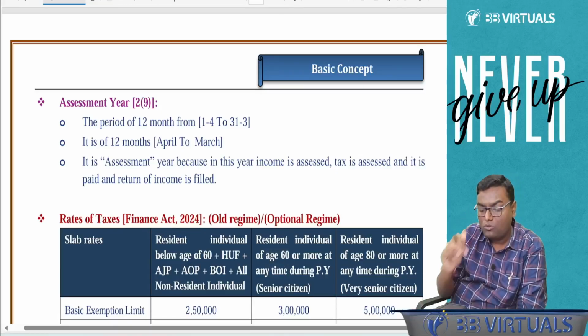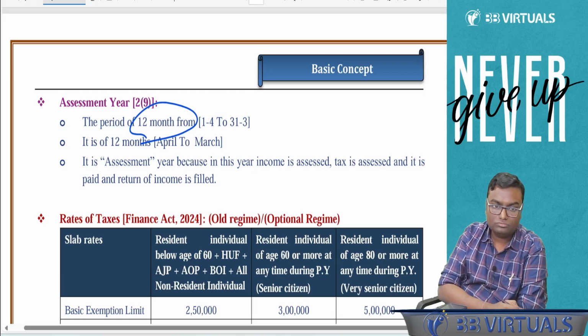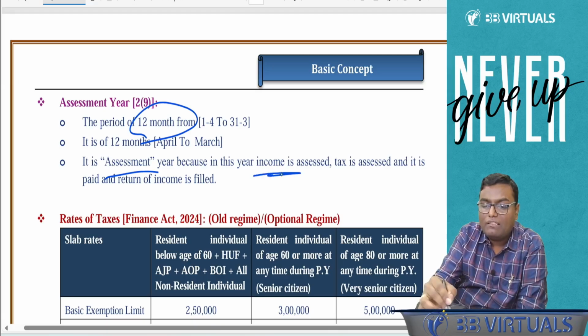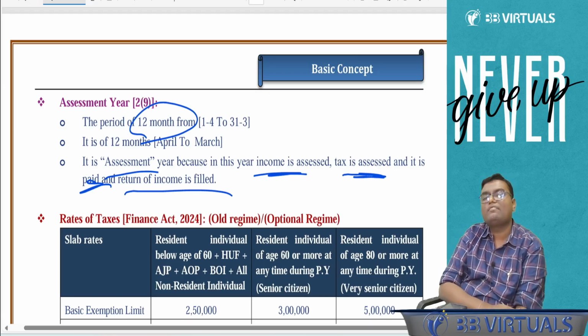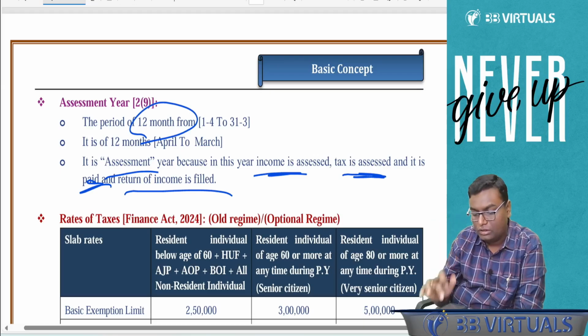Assessment year, if we talk about, can I say assessment year is a period of 12 months? It is called assessment because in this year, income is assessed, tax is assessed, it is paid, return of income is filed. So please remember a line, previous year can be lower than 12 months, assessment year is always of 12 months. Okay.